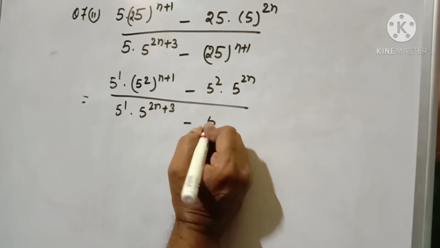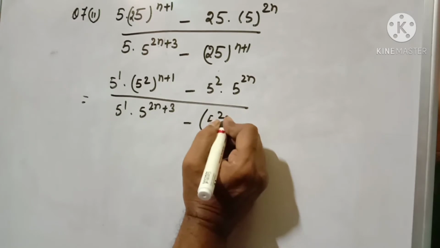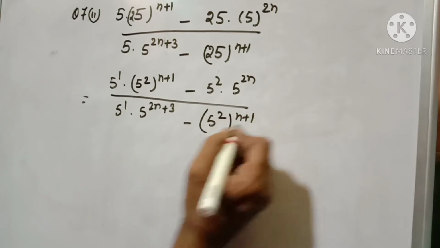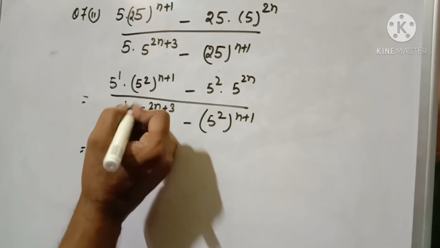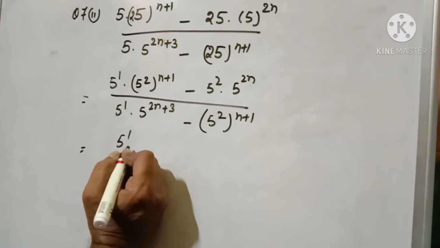Here I can write 5 to the power 2 to the power n+1. Next step, here I can write 5 to the power 1.